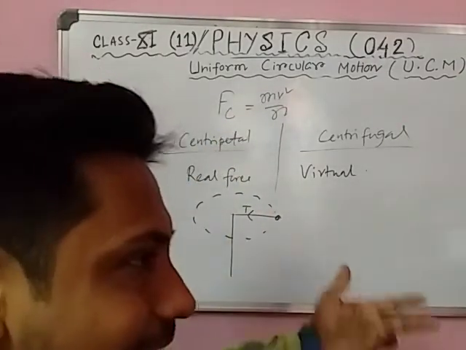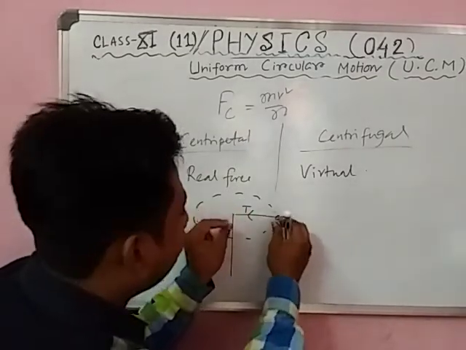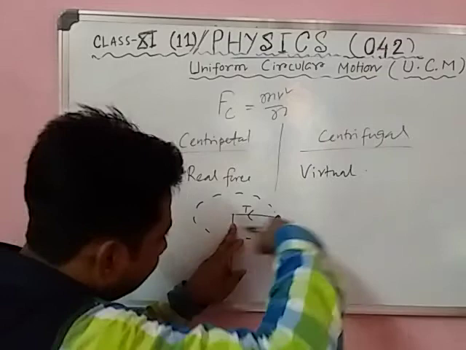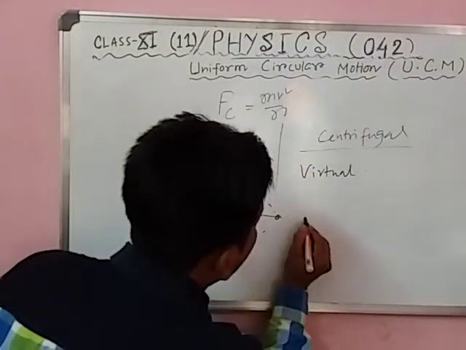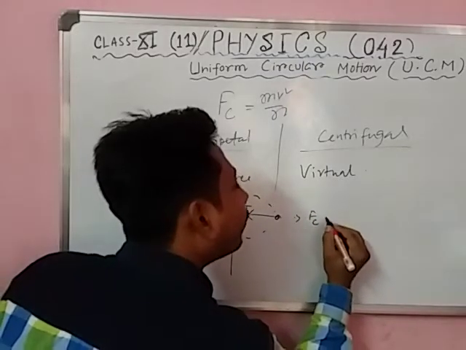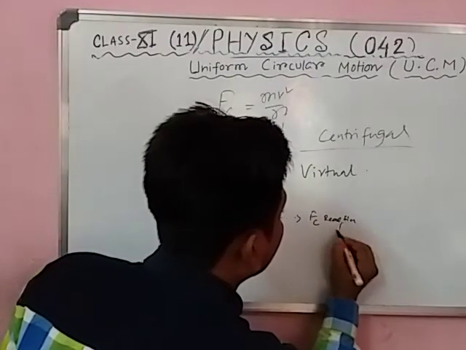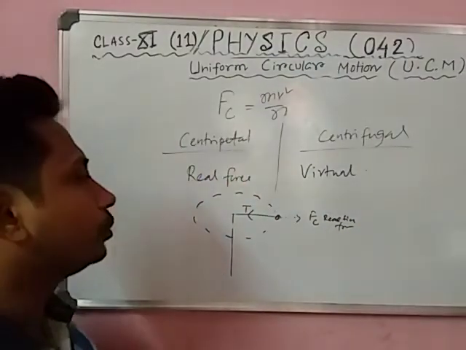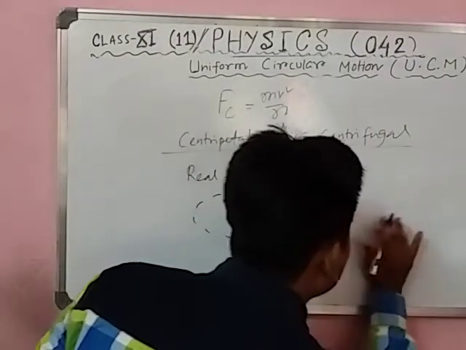Now there is a reaction force which provides the radius so that the ball can maintain a proper circle. So there must be a reaction force, outside, away from the center.